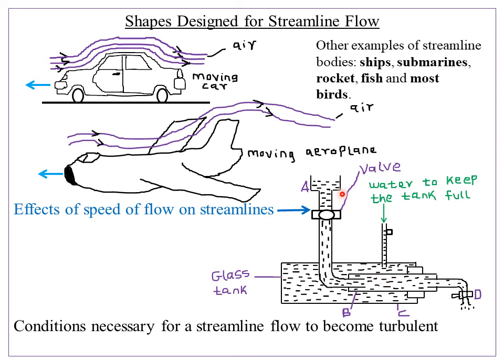So that simply shows you that whenever you increase the speed of a flow in streamlines to an extremely high speed, the flow will be converted into turbulence. So we are saying that turbulence sets in when the fluid flow is beyond a certain velocity called the critical velocity. Somebody can ask you when a streamline flow becomes a turbulent flow, or to give a condition necessary for a streamline flow to become a turbulent flow.